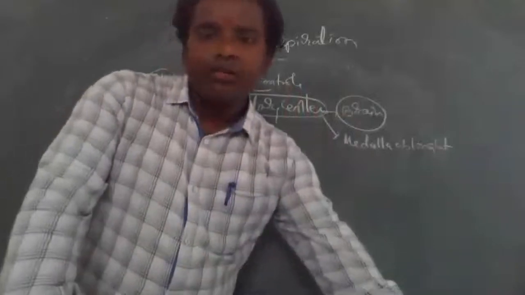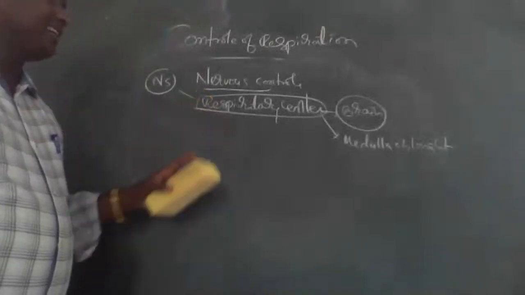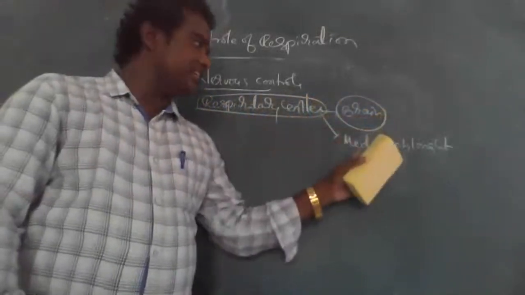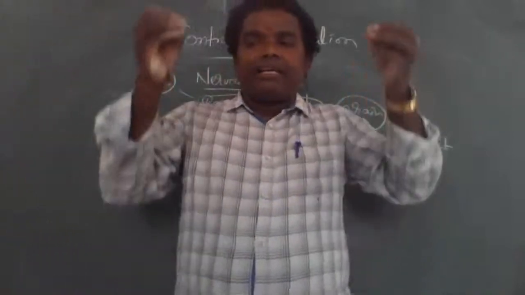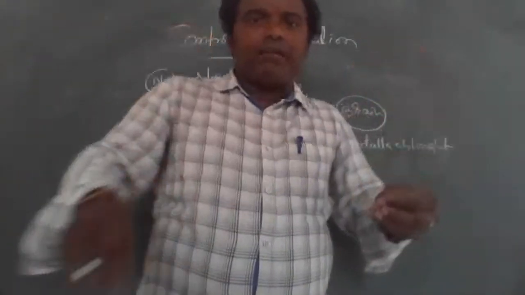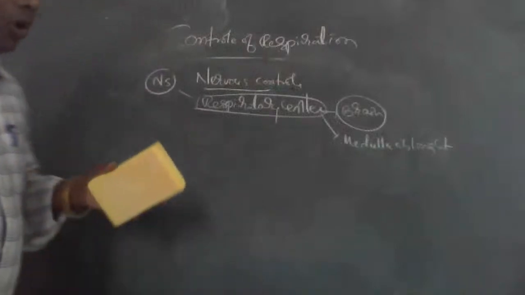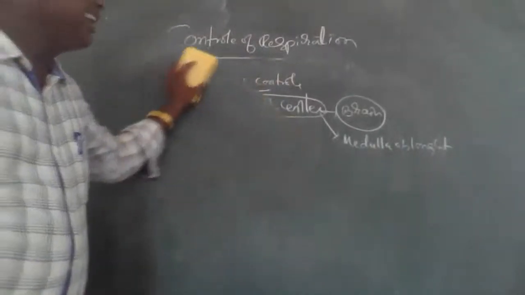So, what is the respiratory center? The respiratory center present in the brain is the medulla oblongata. Mainly in the brain, the respiration rate is controlled by the following respiratory centers.